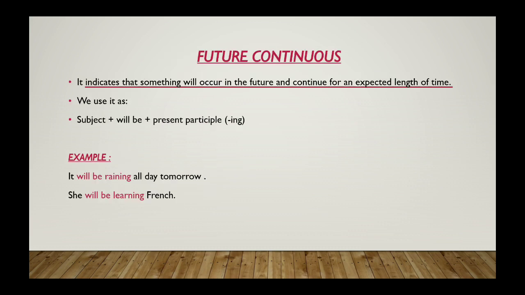Next type is future continuous tense. It indicates that something will occur in the future and continue for an expected length of time. We use it as subject plus will be plus present participle. For example, the present participle is working or maybe raining. So example is, it will be raining all day tomorrow. She will be learning French.